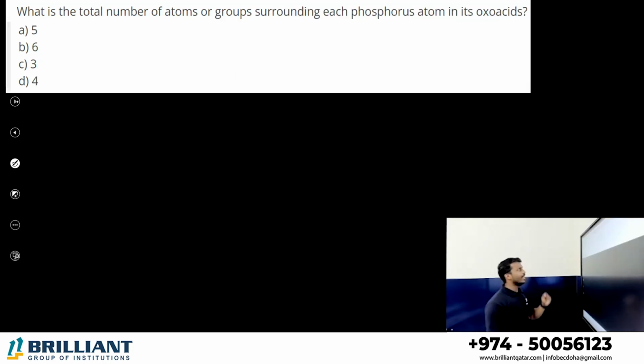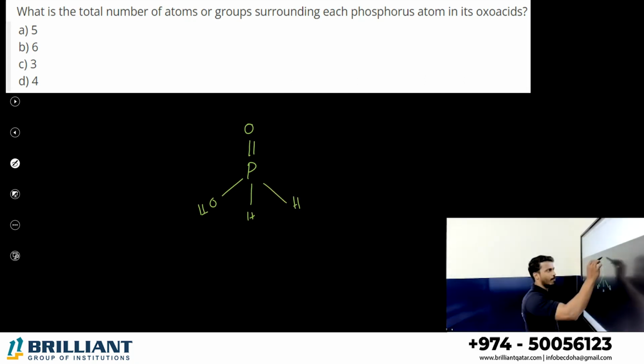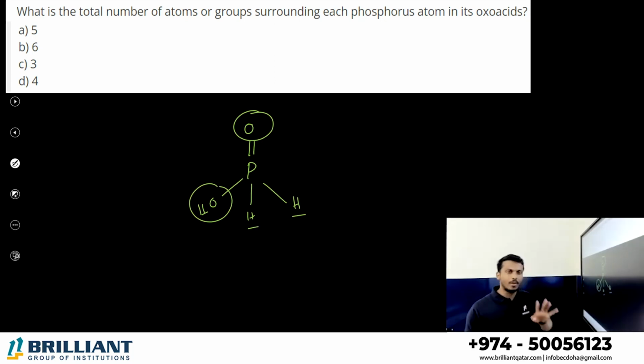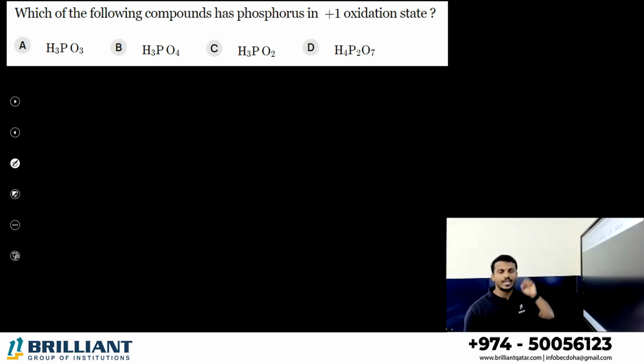Next one. What is the total number of atoms or groups surrounding each phosphorus atom in its oxoacid? Just as I said now, each phosphorus in an oxoacid contains at least 4 groups around, because it is a tetrahedral geometry, right? This group is common, this can be different. So in total there will be 4 groups or atoms surrounding each phosphorus. Option is D.